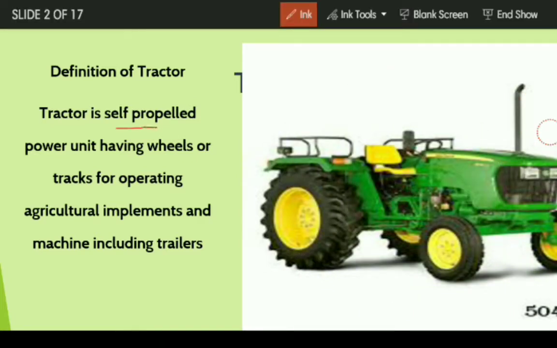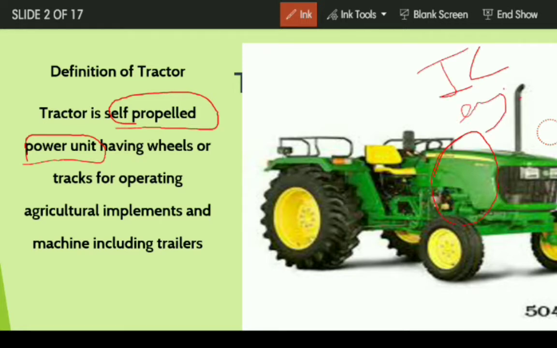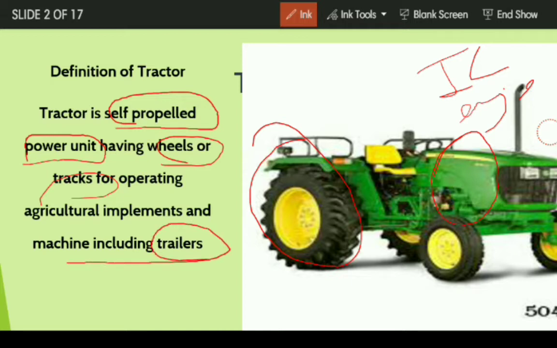So a tractor is a self-propelled power unit. What does it mean? Self-propelled means it generates the power in an IC engine. It has wheels or tracks, and it is used for operating agricultural implements and machines, including trailers.